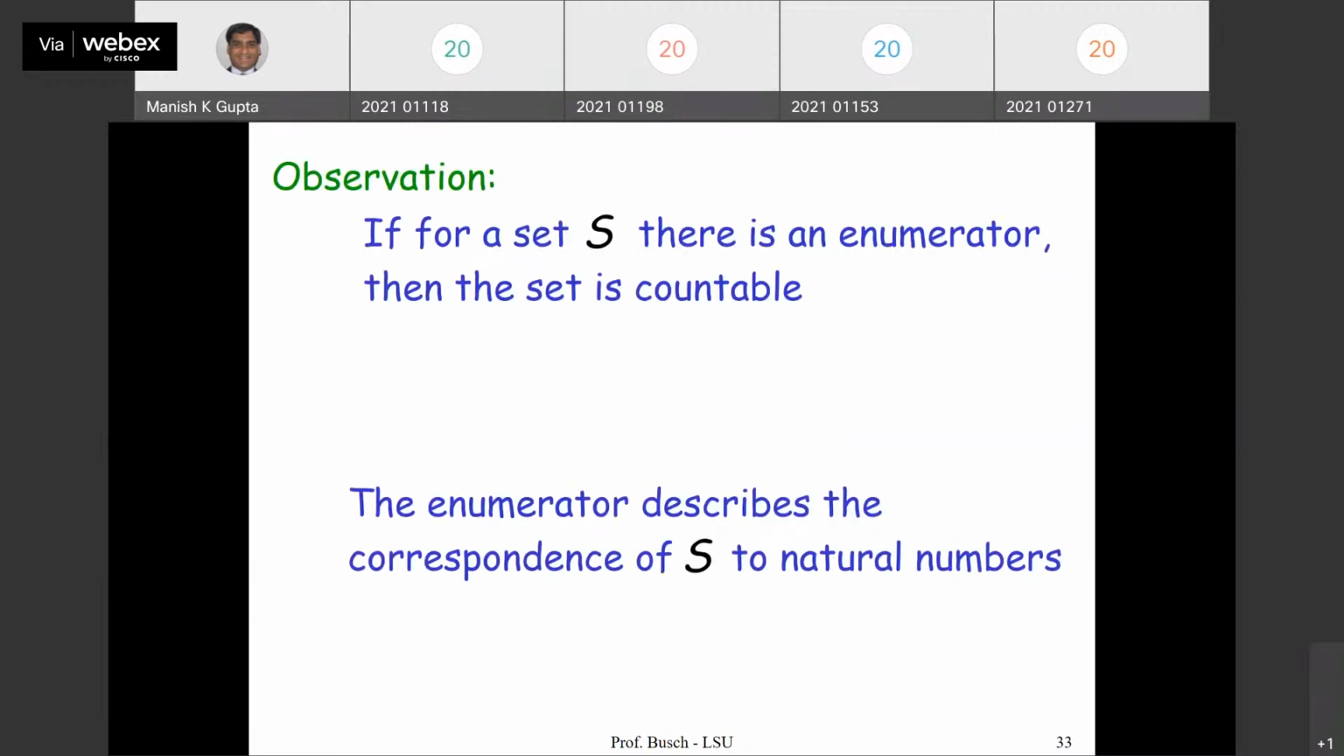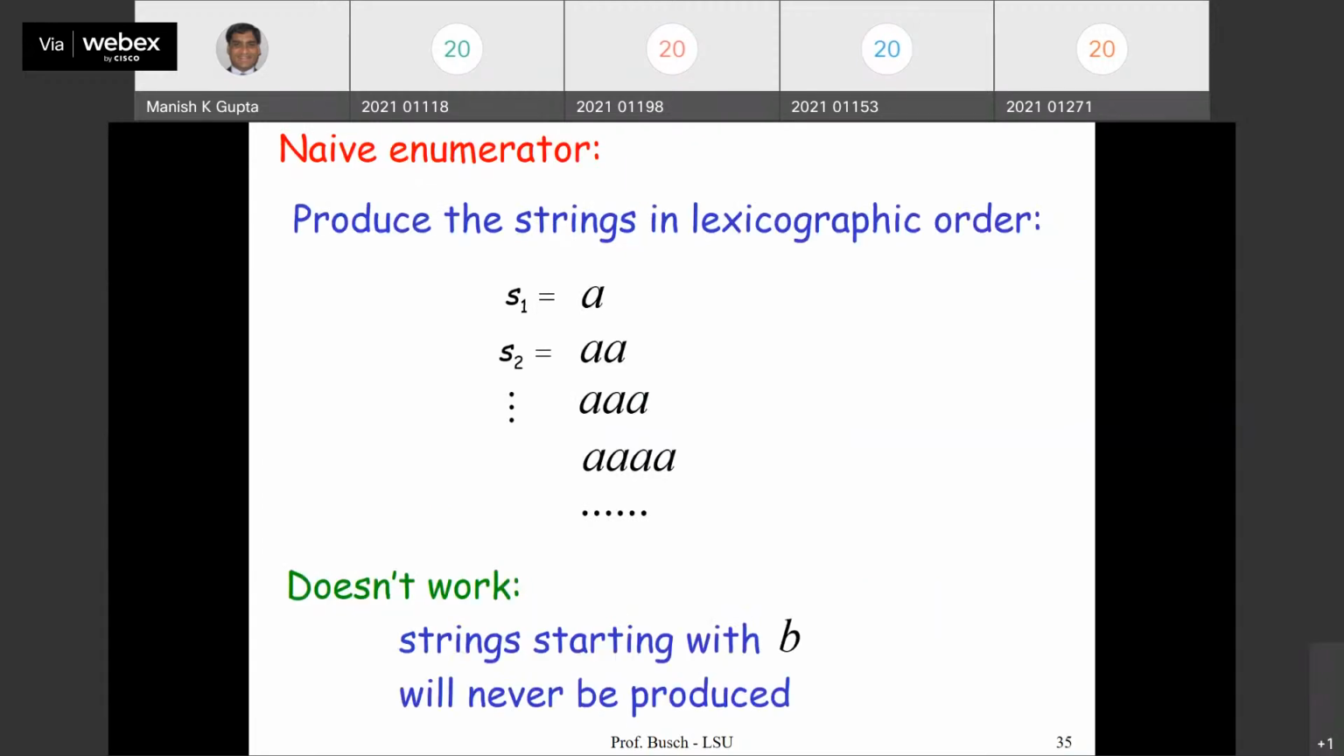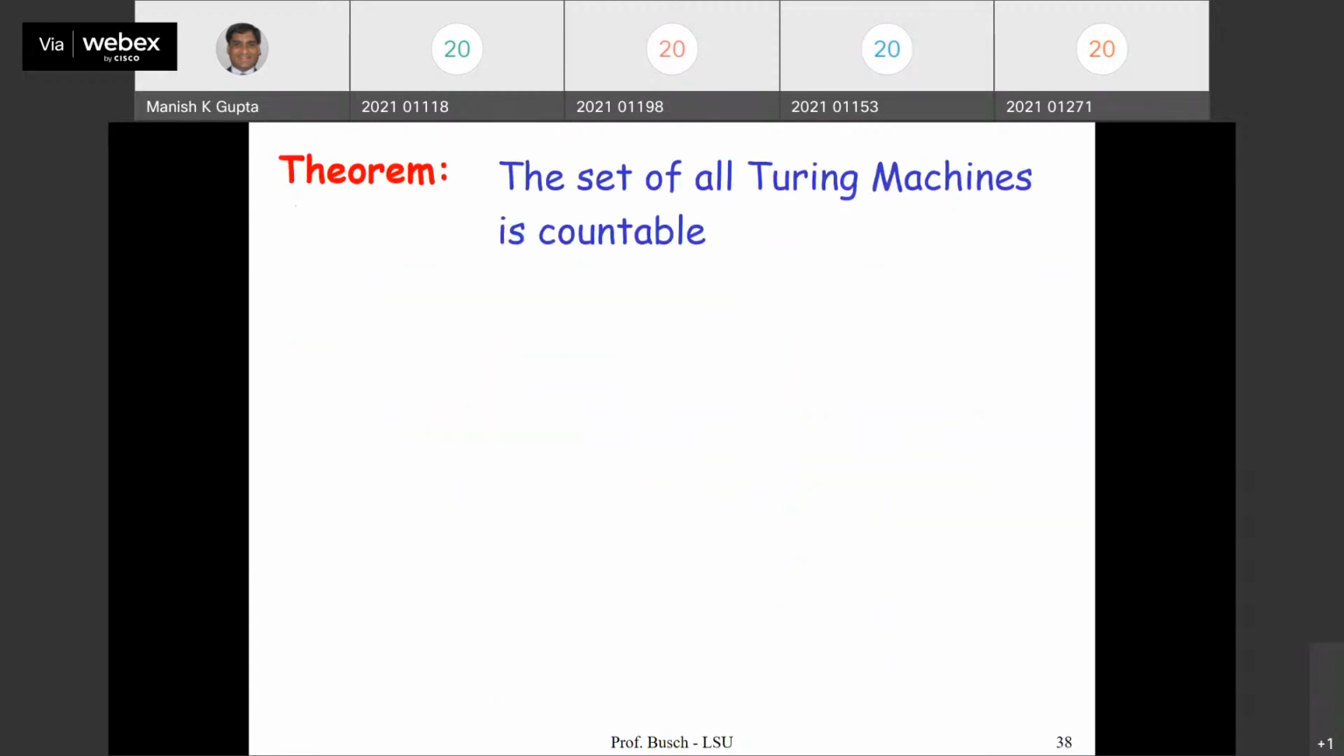So basically, if for a set S there is an enumerator, then the set is countable. The enumerator describes the correspondence of S to natural numbers, right? That kind of correspondence is there. So that means our collection of Turing machines is countable. Okay, the set of all Turing machines is countable.